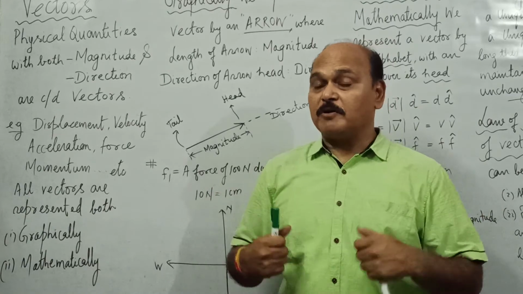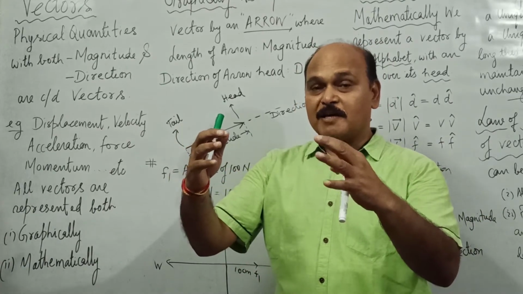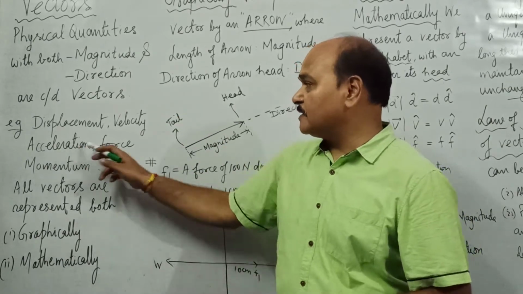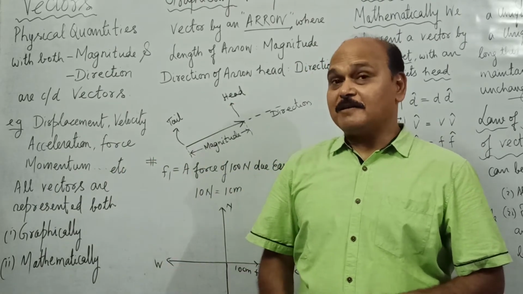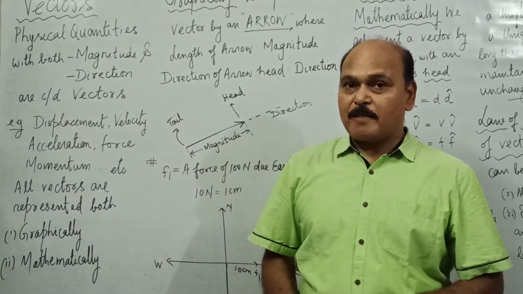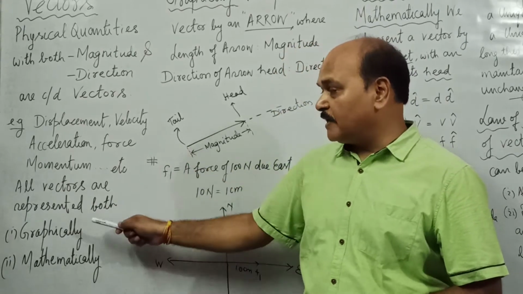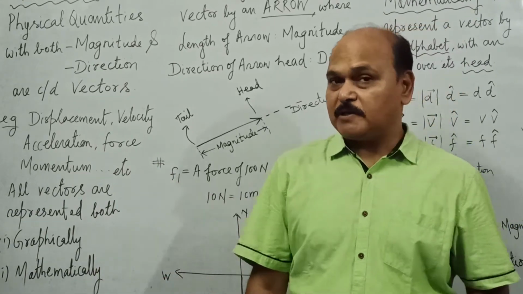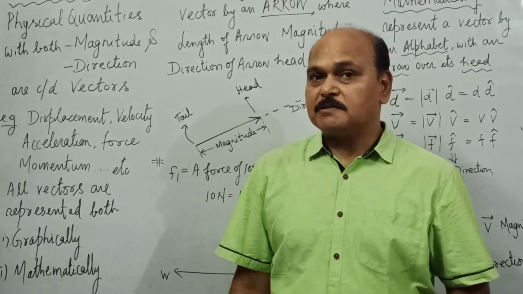Force is push or pull. So push is force away from you, and pull is a force always towards yourself. So all these quantities, they not only have their magnitude, but they do have their directions also. So they are called as vector quantities. All vectors are represented both graphically as well as mathematically. There are two ways we represent a vector: through graph or by mathematical notations.